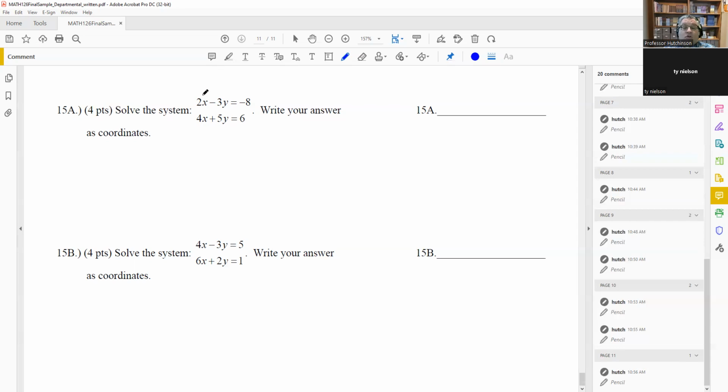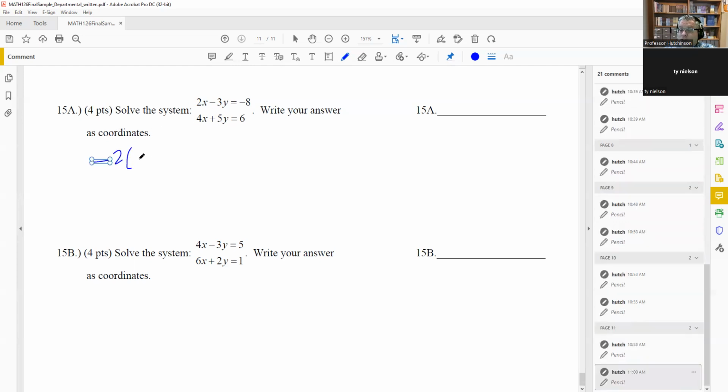If I look at 2 and 4, the smallest number that would divide evenly into each of these would be a 4. So 2 divides into 4 and 4 divides into itself. So 4 is the least common multiple here. I want to make one of those positive 4 and the other negative 4. The bottom one's already positive 4, so I'm going to take the top equation and multiply through both sides by -2. The bottom equation I'm just going to leave as is. So I get -4x plus 6y equals 16. This is the same.